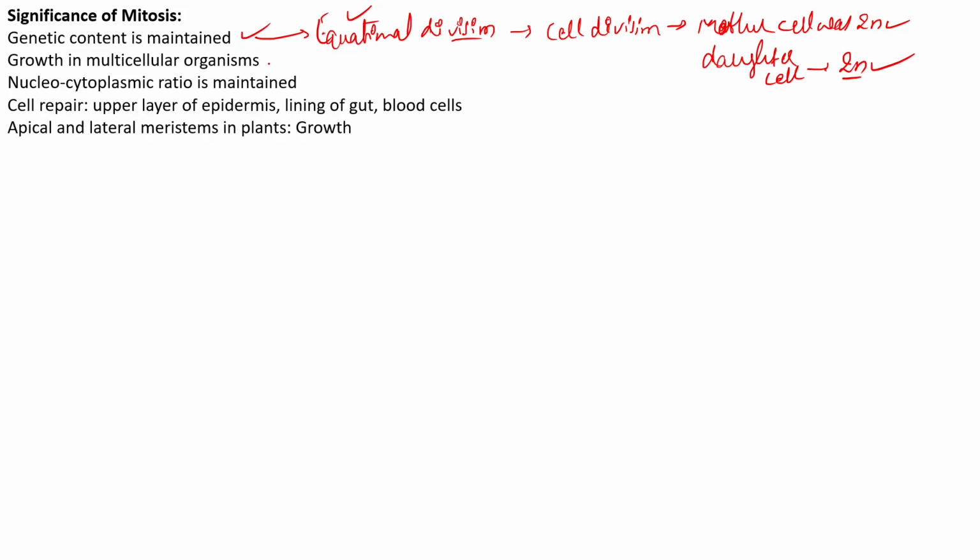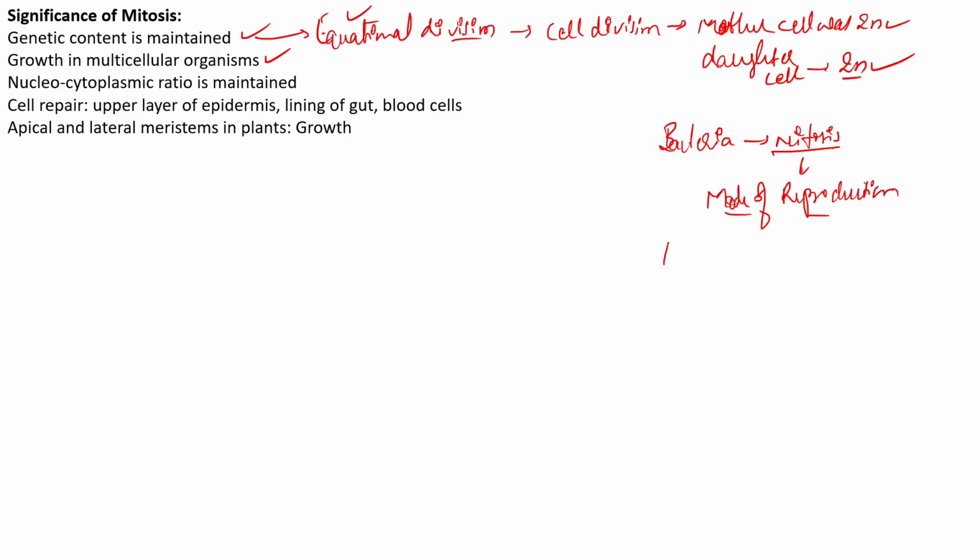Now, the growth in the case of multicellular organisms is ultimately achieved because of mitosis. Bacteria is a unicellular organism, and mitosis is acting as a reproductive mechanism. It is actually a mode of reproduction in the case of organisms such as bacteria.